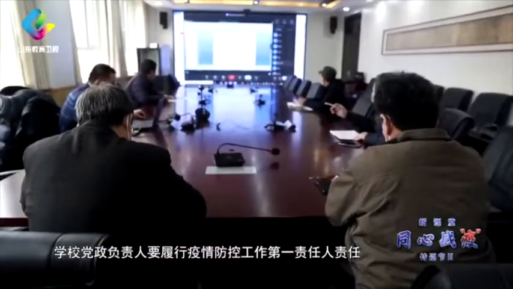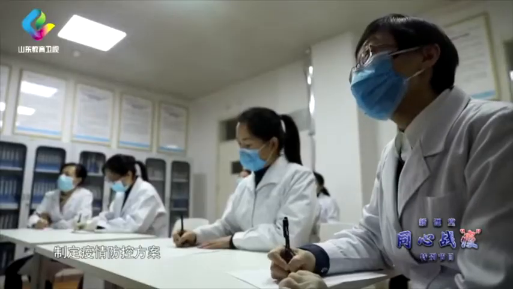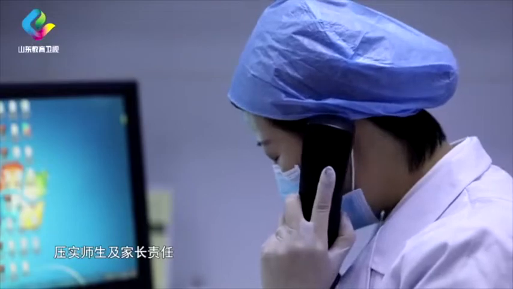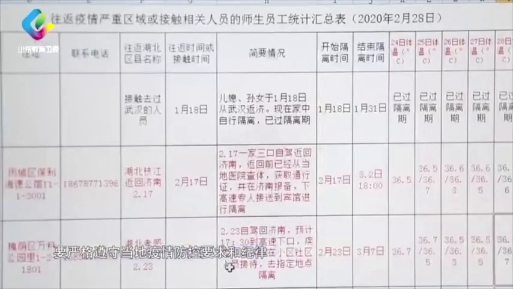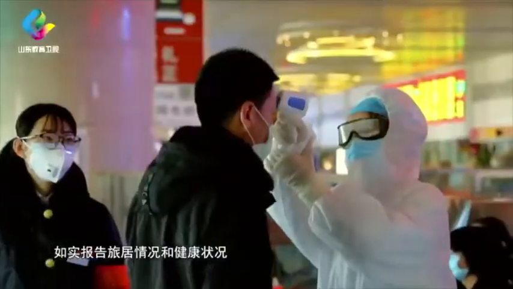To implement the main responsibility of the school, the major leader in charge of the school shall fulfill the first responsibility of epidemic prevention. Schools should improve the command system of epidemic prevention and control, formulate the epidemic prevention and control plan, and clarify the responsibilities of teachers, students, and parents.